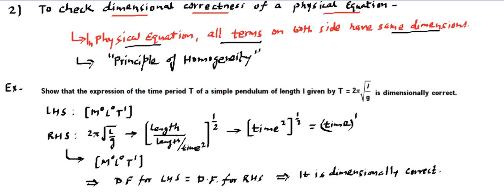So this is what we can prove, and hence we can say this is proved. So the point is, whenever we are given any physical equation or relation, we write all the terms and try to find out whether their dimensions are equal. If they are equal, then it is dimensionally correct, otherwise it is dimensionally incorrect. That's known as the principle of homogeneity, and that's a use of dimensional analysis.